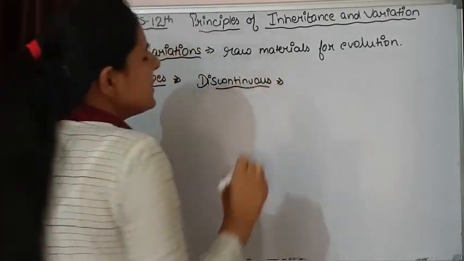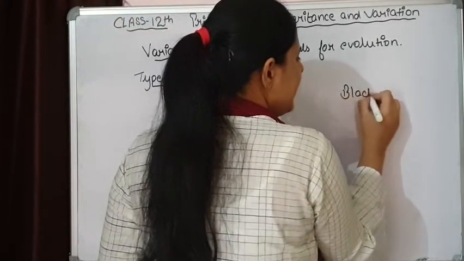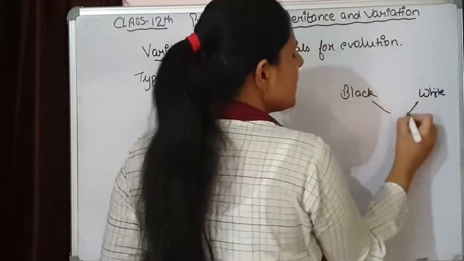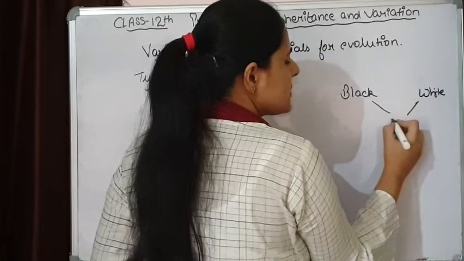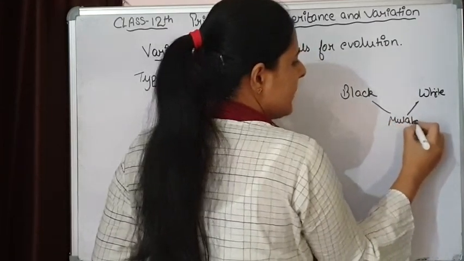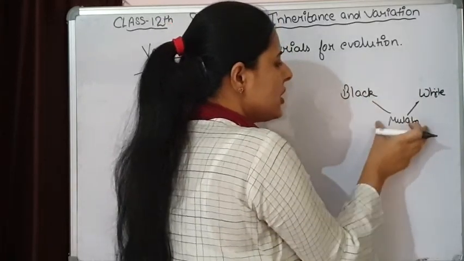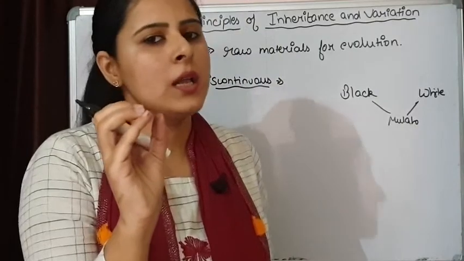In human skin color, what we were saying: if there is a completely black parent and a pure white parent, then the skin color of the progeny is medium. That was a mulatto. This was the situation in skin color, where the offspring comes out intermediate between the parents.